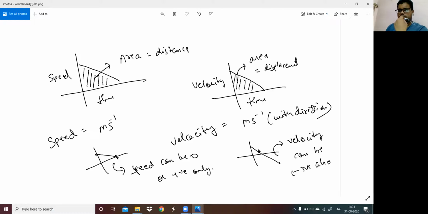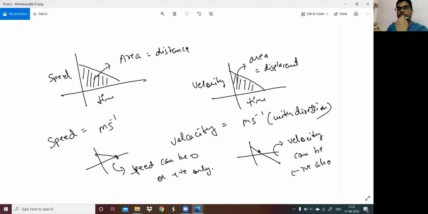So the answer is due to direction. When I say velocity is negative or displacement is negative, we are actually referring to the convention of positive and negative directions. If I take the positive side of the direction, in the graph the right hand side is positive, similarly the left hand side is negative. So according to that, velocity is positive and negative by convention.